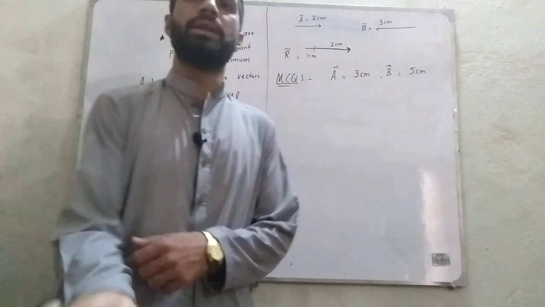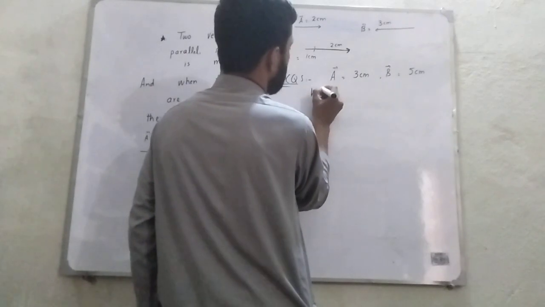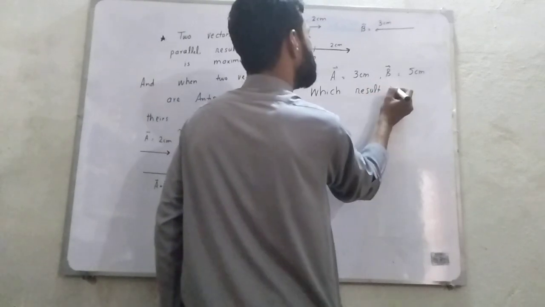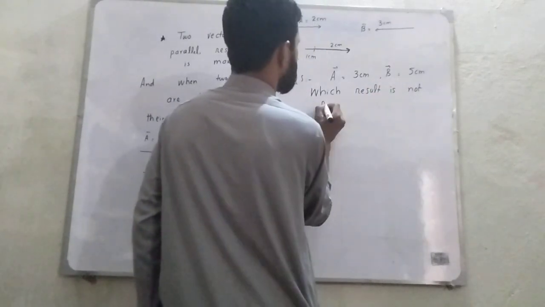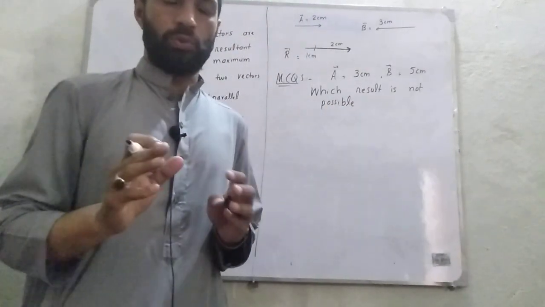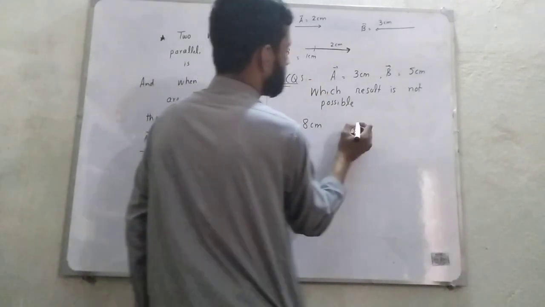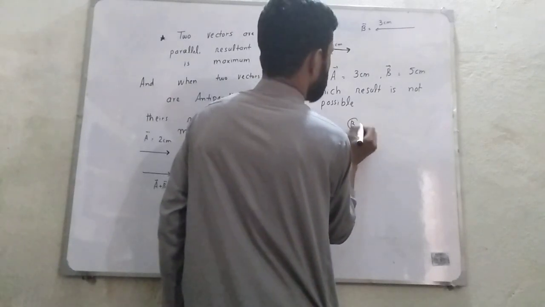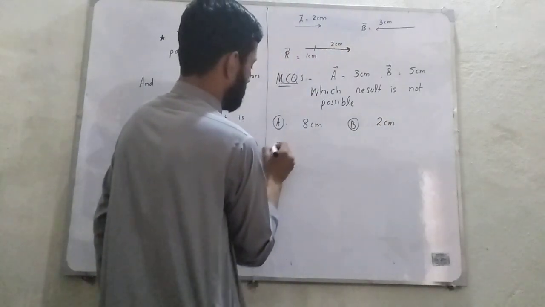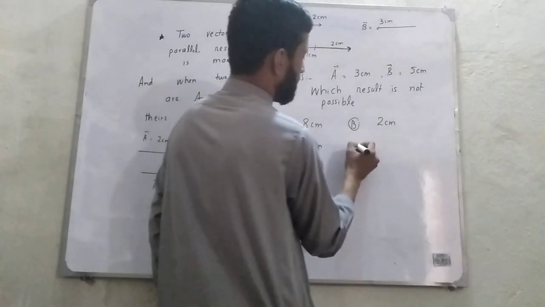These two vectors would be given and you would be asked which result is not possible. If I write here the options: 8 centimeter, 2 centimeter, and here we have 9 centimeter,